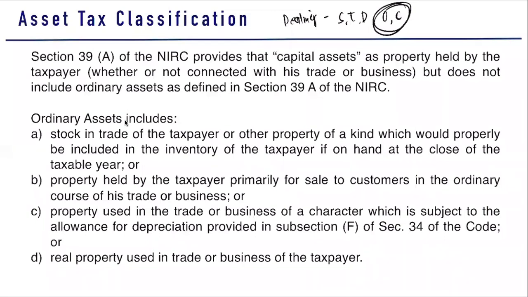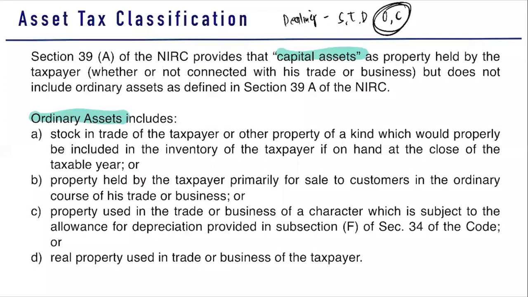So what is an ordinary asset and what is a capital asset? An ordinary asset and a capital asset are defined under Section 39A of the NIRC. So we have here, first, your capital asset, and then we have your ordinary assets.